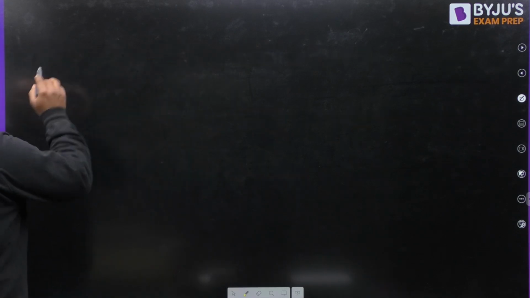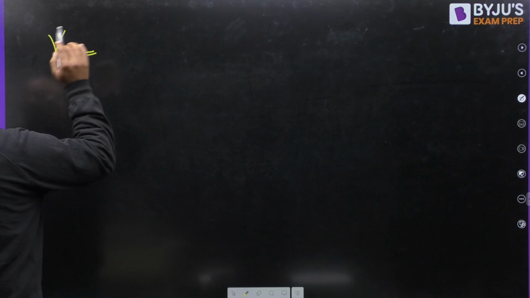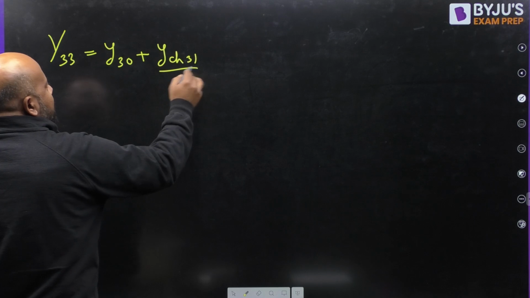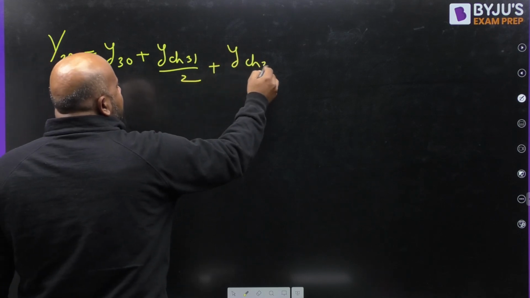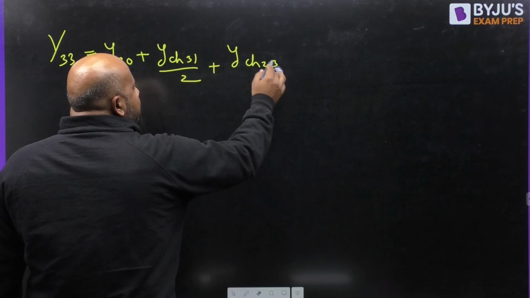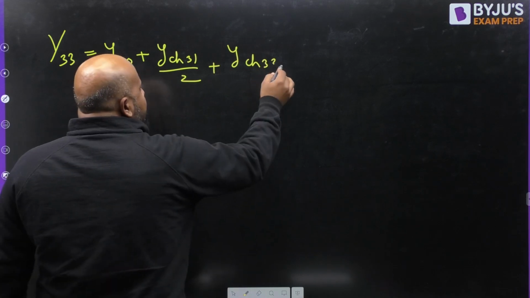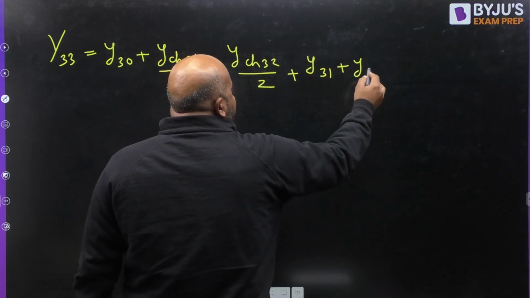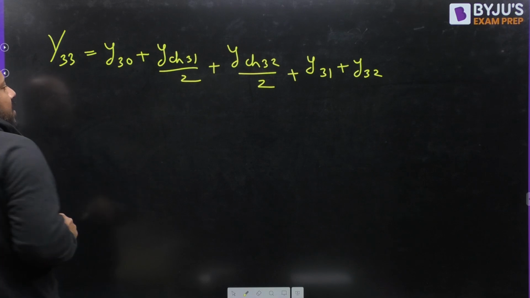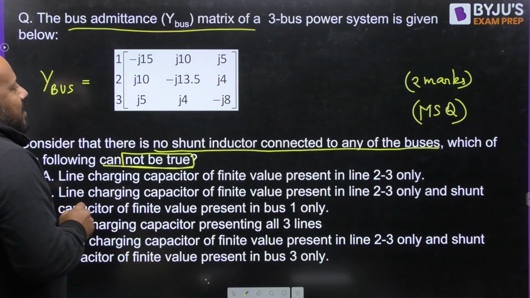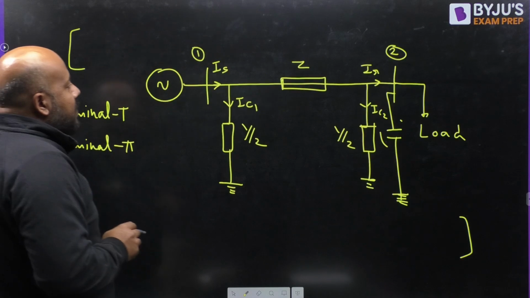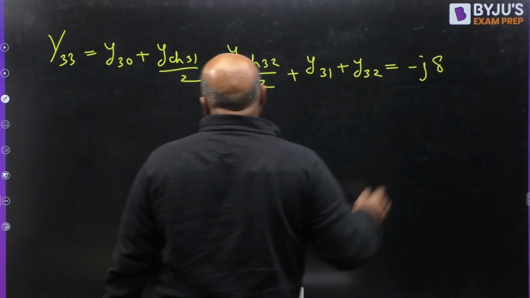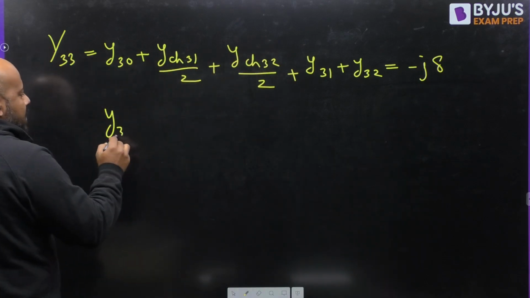And let us check for Y33. What is going to be Y33? Y3 naught plus Y charging 31 divided by 2 plus Y charging 32 divided by 2, plus Y31 plus Y32. Just put the values. Y33 is given as minus j8. Y3 naught, no information, write it as it is.